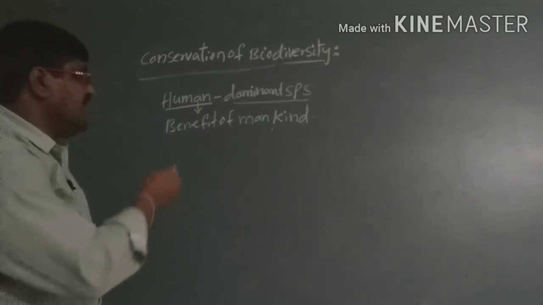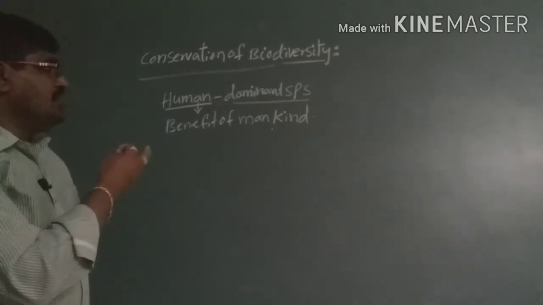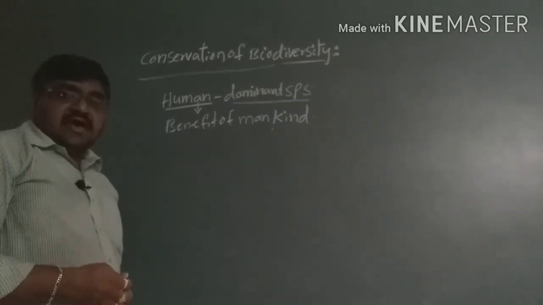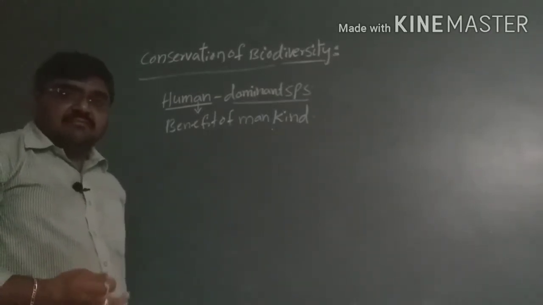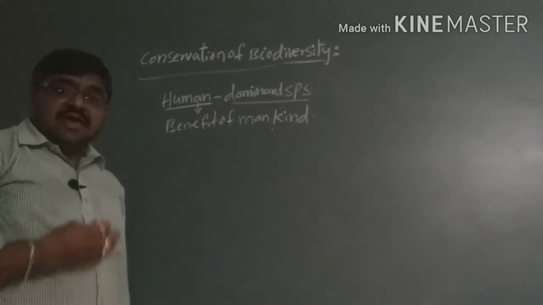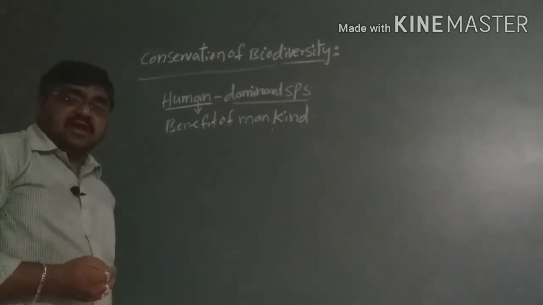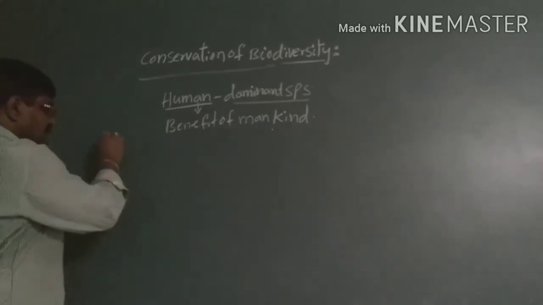Why? Because we have various types of biodiversity. Biodiversity provides various utilities for the benefit of mankind. There are three types of utilities present.